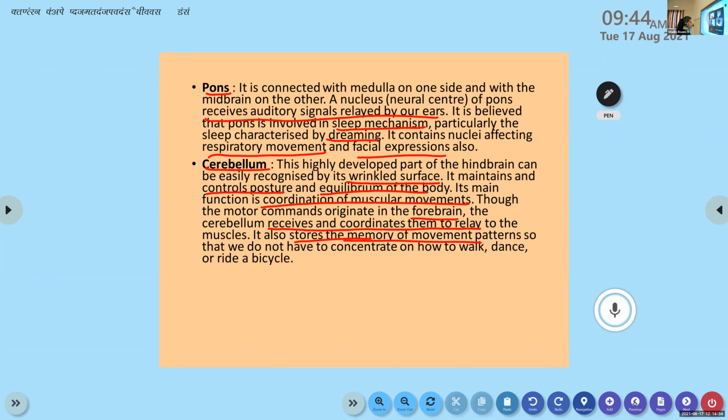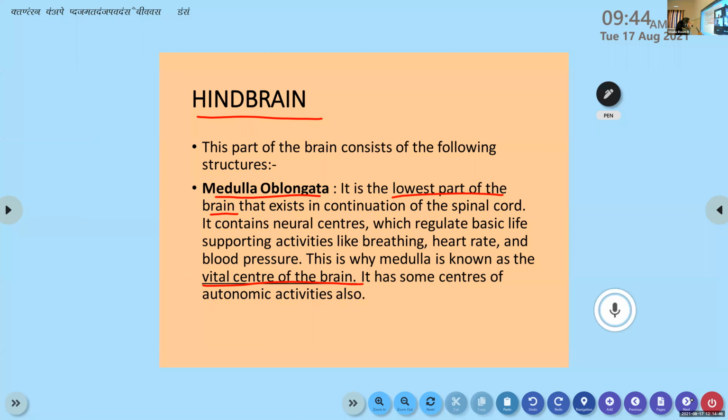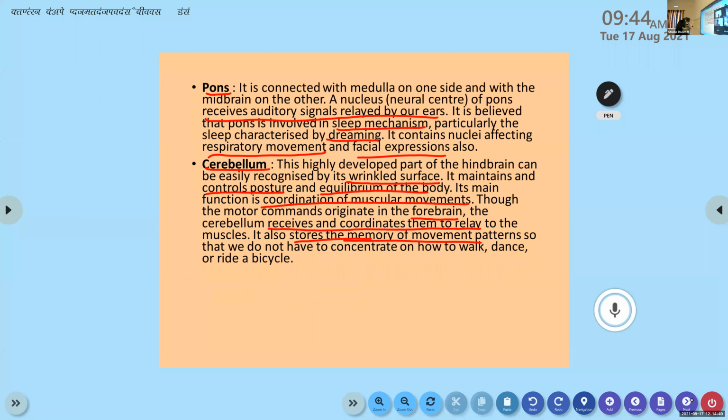Okay. So that was about the hindbrain. It had three structures. Medulla oblongata, which is known as the vital center of the brain. Then we had the pons, for which we discussed main functions: sleep mechanism, receiving audio signals, respiratory movement, facial expressions, and so on. And the cerebellum with a wrinkled surface.